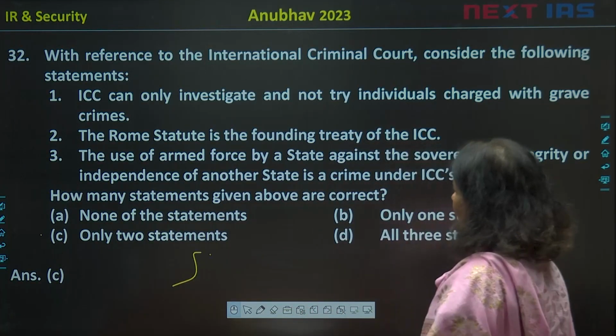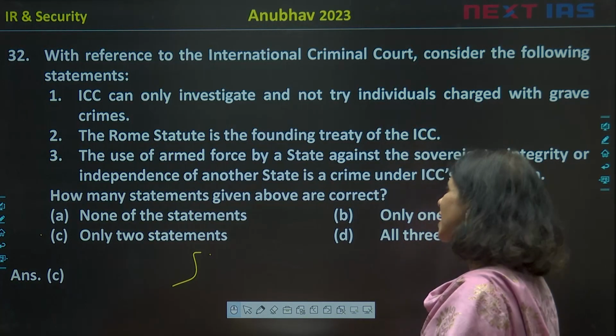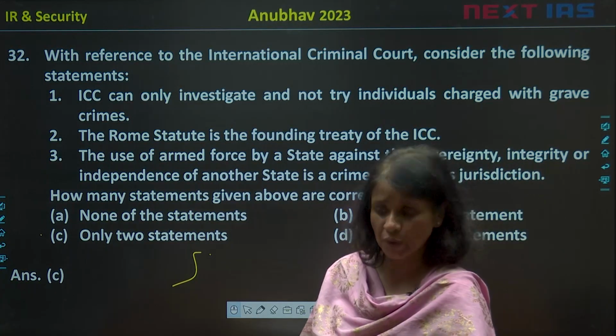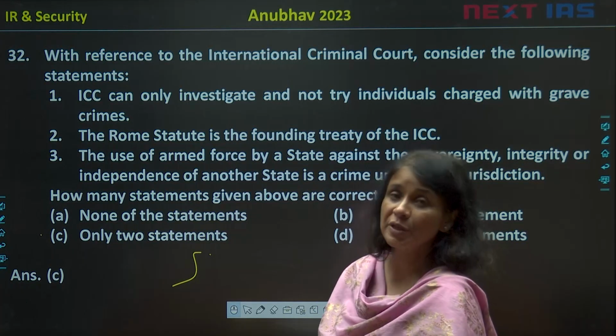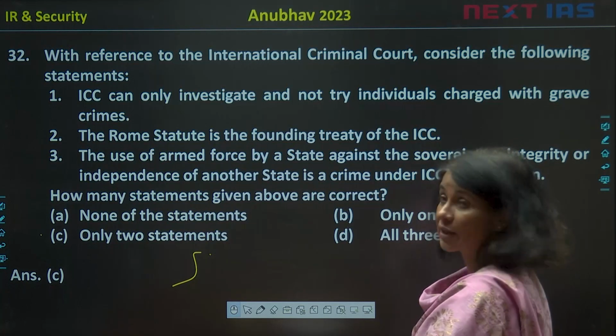The question is, with reference to the International Criminal Court, consider the following statements. The question has been asked because ICC has issued an arrest warrant against President Putin. So with reference to the International Criminal Court, consider the following statements.